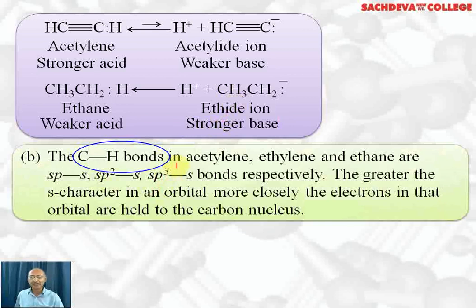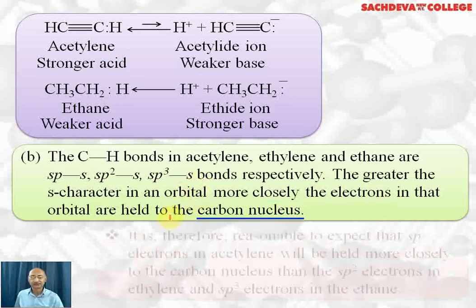The CH bonds in acetylene, ethylene and ethane are formed by overlapping of an sp hybridized carbon with an s orbital in ethyne, an sp2 hybridized carbon with an s orbital in ethene, and an sp3 hybridized orbital with an s orbital in the case of ethane. The greater the s character in the orbital, the more closely the electrons are held in that orbital to the carbon nucleus.